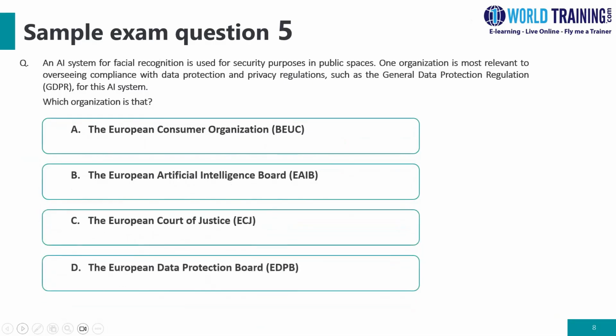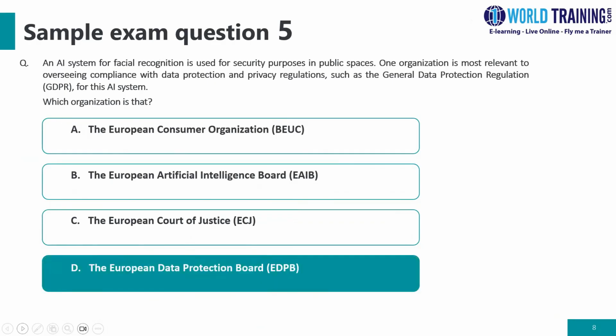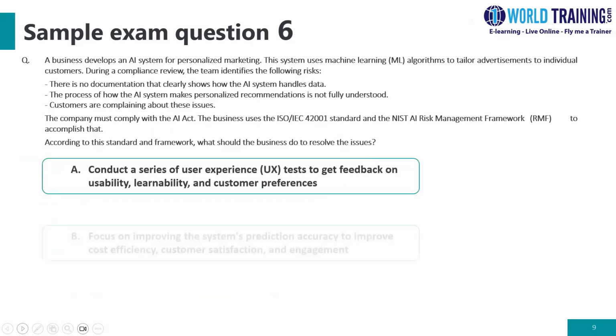for AICP. A facial recognition system is used for security purposes in public spaces. Which organization is most relevant to overseeing compliance with data protection and privacy regulations, such as the General Data Protection Regulation? Let's look at the options. Option A, the European Consumer Organization. Option B, the European Artificial Intelligence Board. Option C, the European Court of Justice. And option D, the European Data Protection Board. So the right answer for this is option D. We are referring to compliance with data protection and privacy regulations, specifically for AI. So the right answer is option D, the European Data Protection Board.